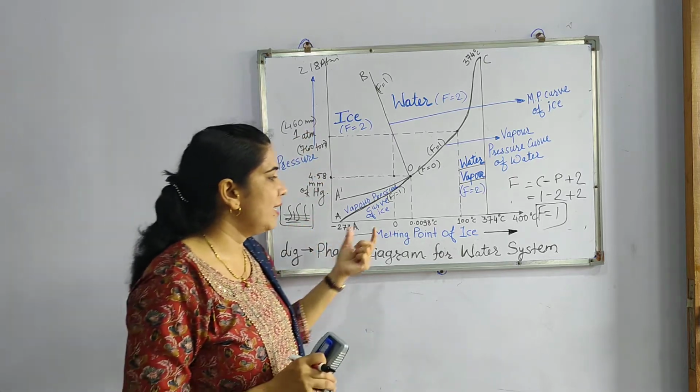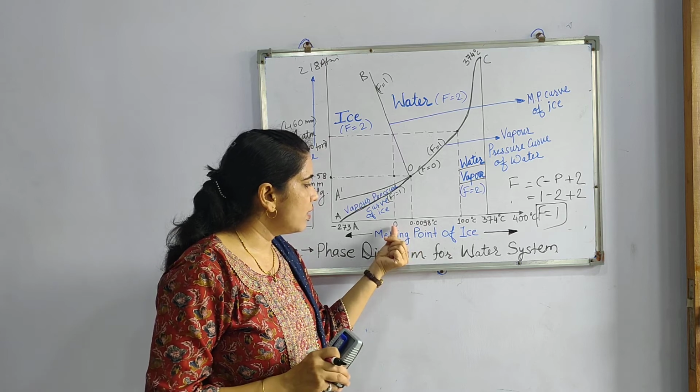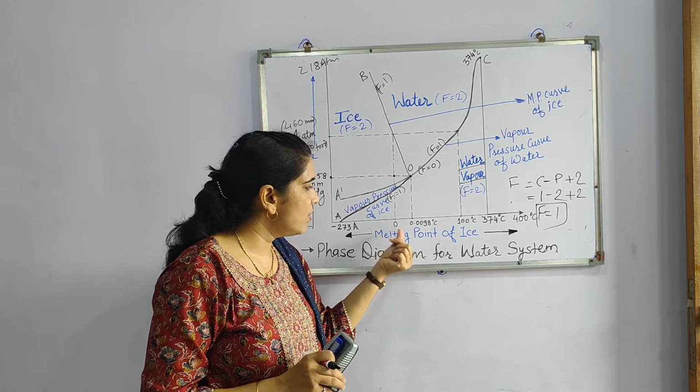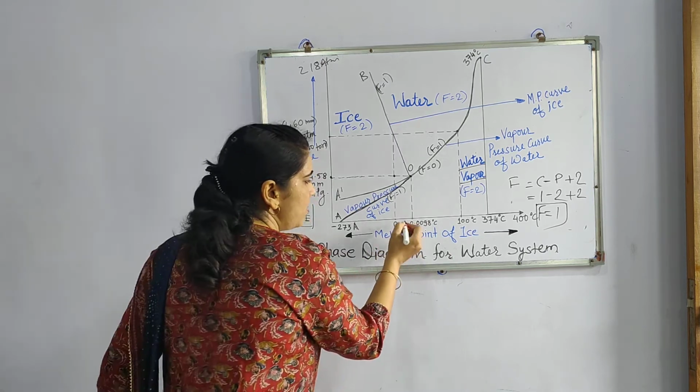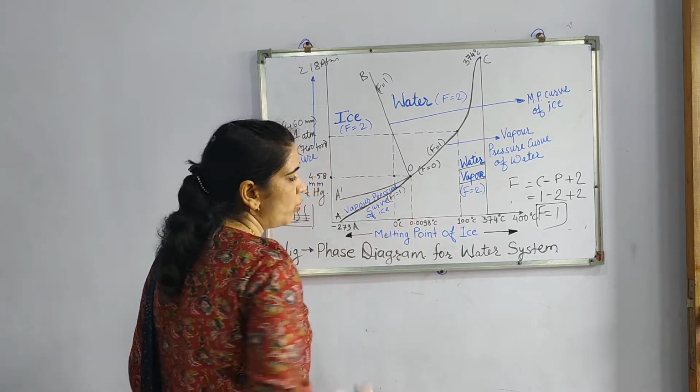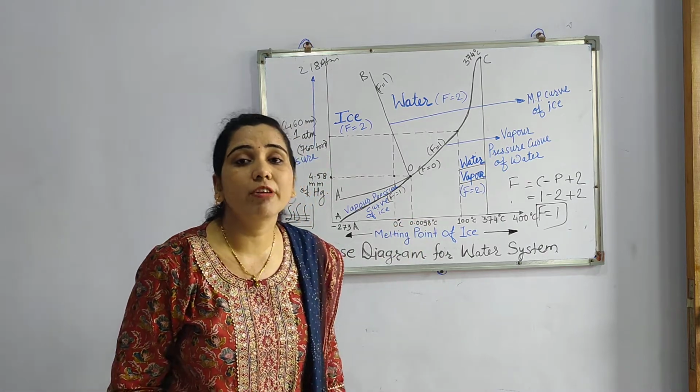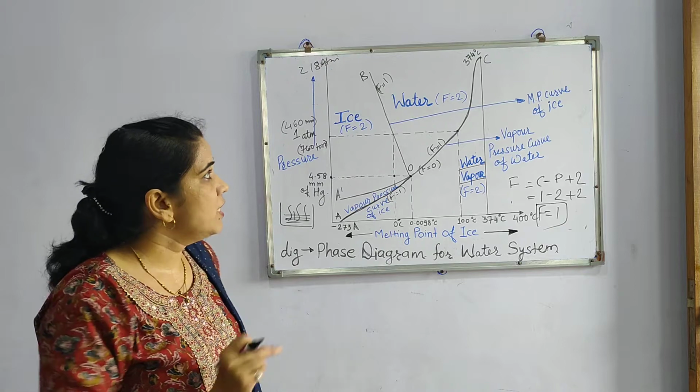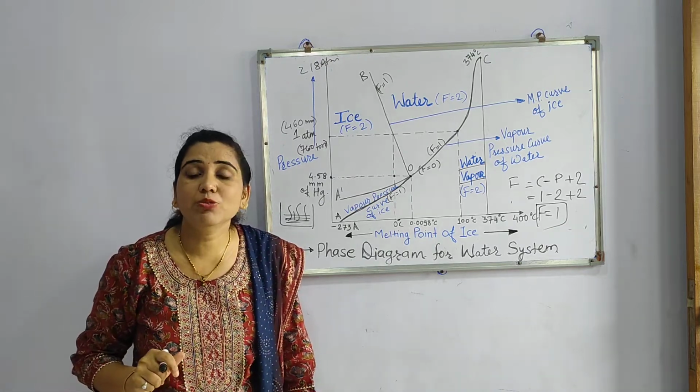Only we have to highlight that temperature range. So here the temperature is 0 degrees Celsius, while here the temperature is 0.0098 degrees Celsius, where we will see the triple point. So in this way we have studied this water system.